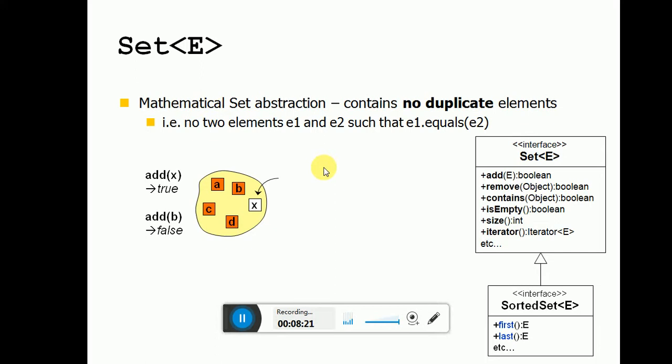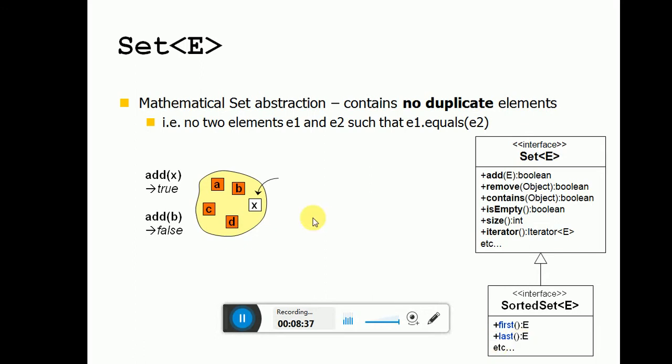And the next one is Set. The main objective is that it cannot accept duplicate elements. Add x, add b. So adding b again is not possible, because b is already available. That's why it cannot accept it. So the operations are add, remove, contains, isEmpty, size, and iterator.